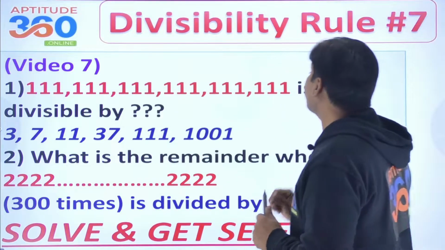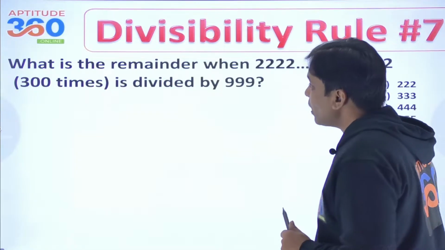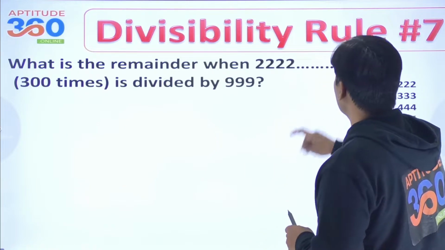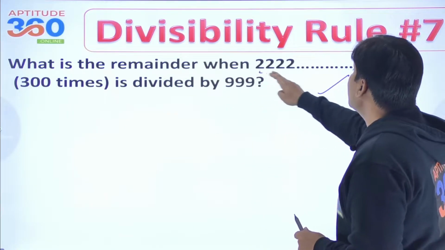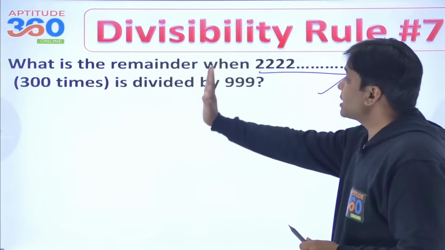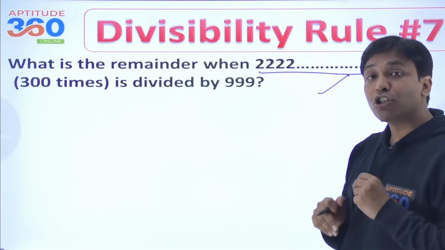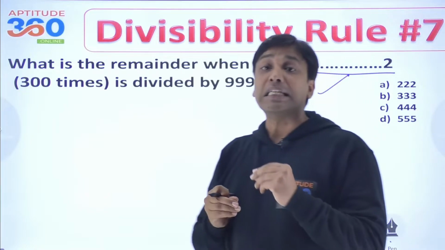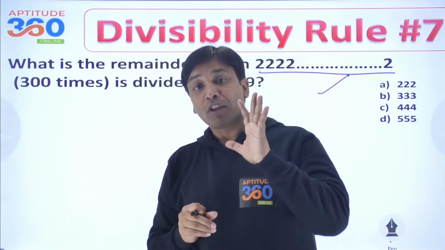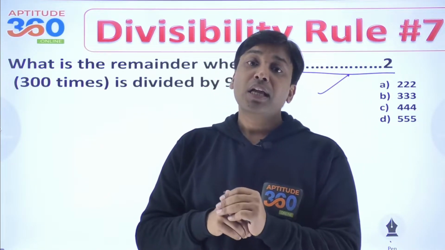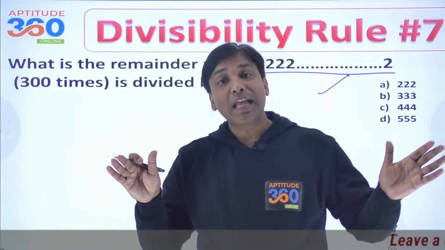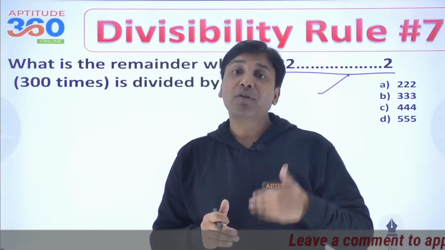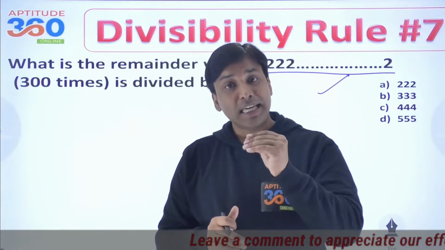Now, with that faith that you have solved these questions on your own, I am moving ahead with my question number 1 that says, what is the remainder when this huge number is divided by 999? Now, the first thing is that you should know the divisibility rule of 999. In video number 5 we said that we will be making packets of 3 digits each, and then we will add them up and divide that number by 999. That is what we have learned.